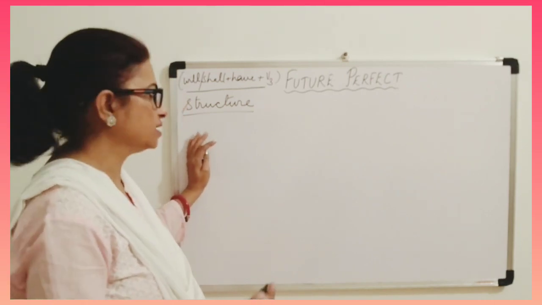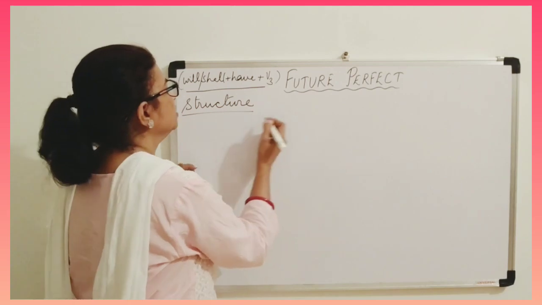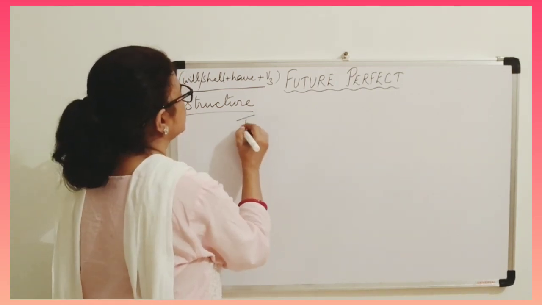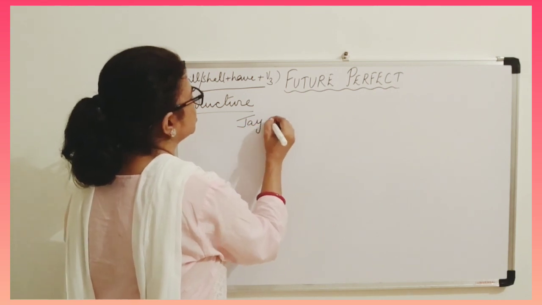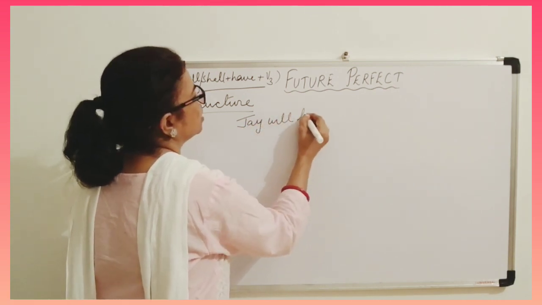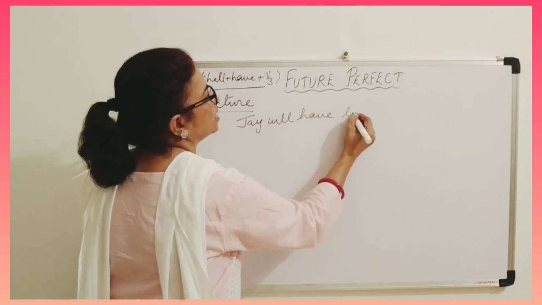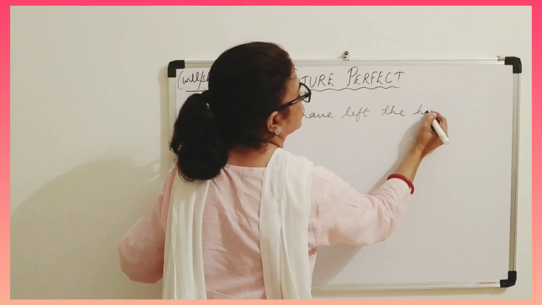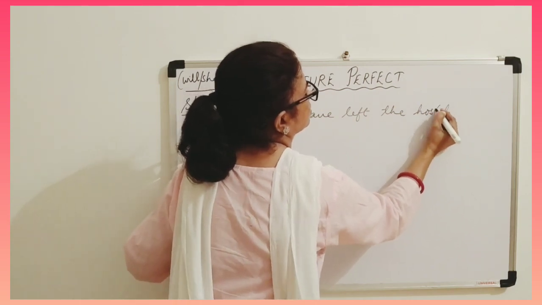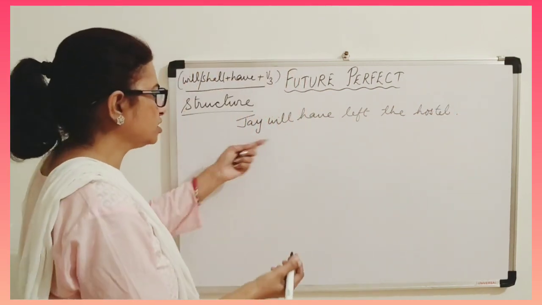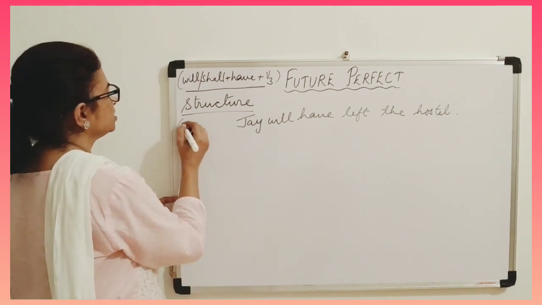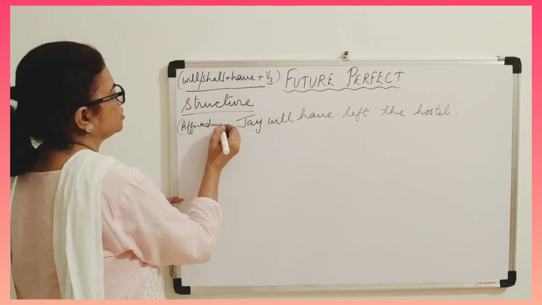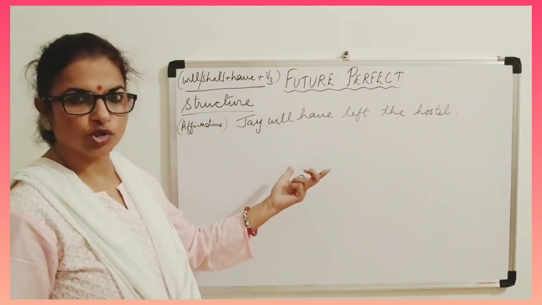So let us take one example, the same, but I'll write a short sentence: Jay will have left the hostel. Obviously, this is affirmative. Why? Because the word not is not there.